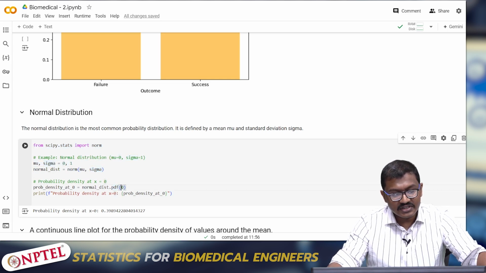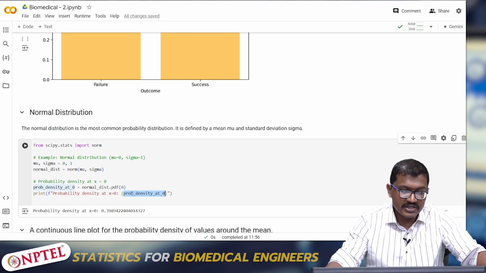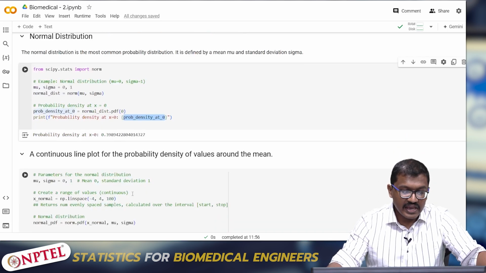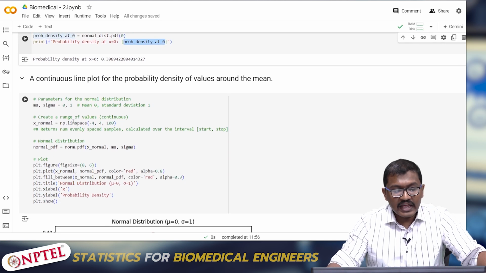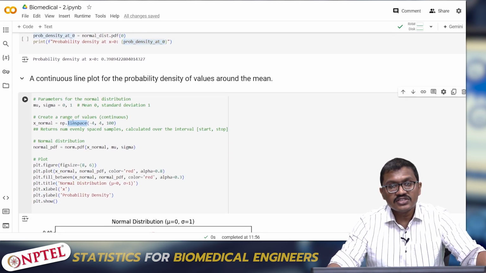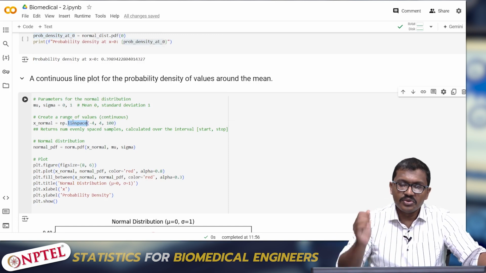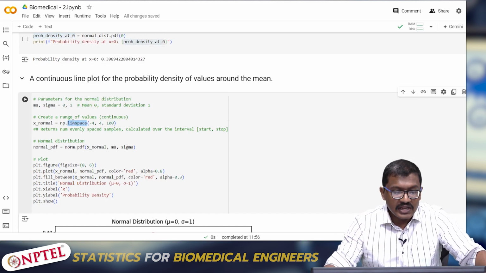So the probability density function at 0. What is the probability density at x equal to 0? It is 0.3984. Again, I'm trying to plot the probability density function. Here I haven't used something called arange. I'm using something called linspace, since I want to plot something continuously.